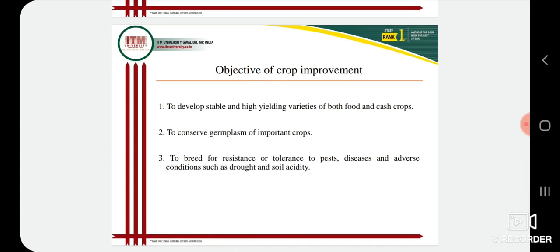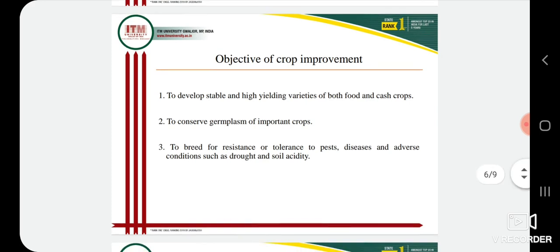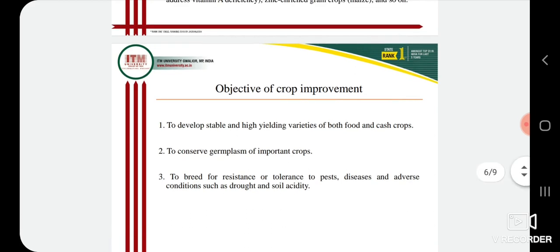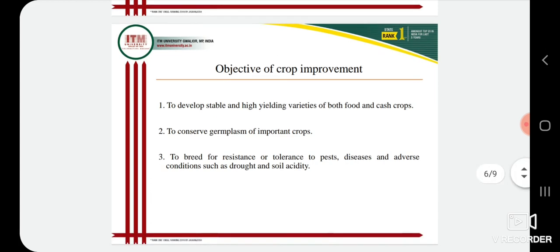Germplasm conservation is the first unit of your core subject in the syllabus. So we have to conserve the germplasm of different crops. Many research institutes are also there, which we will discuss in that lecture,